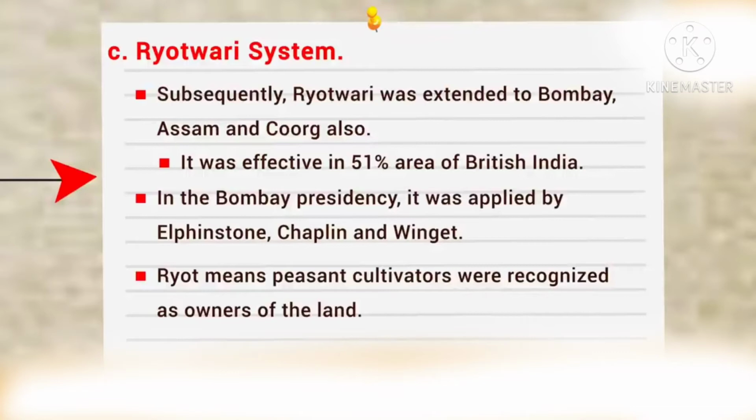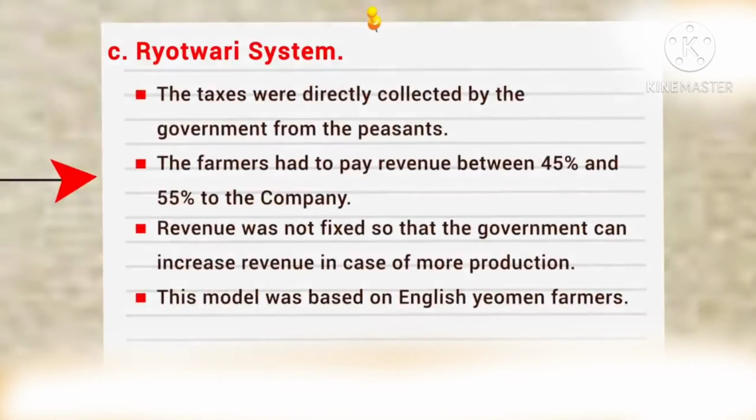Ryot means peasant cultivators were recognized as the owners of the land. In this system, the taxes were directly collected by the government from the peasants, that is, the farmers. The farmers had to pay revenue between 45% and 55% to the company. Revenue was not fixed, so that the government could increase the revenue in the case of more production. Whereas in the previous zamindari system they had paid fixed amounts, in the Raithwari system it was not so.